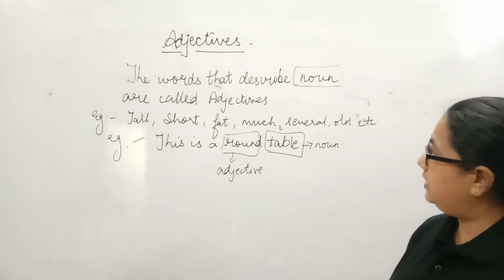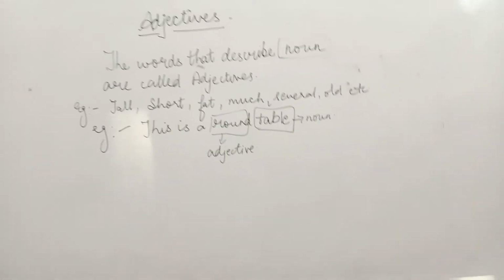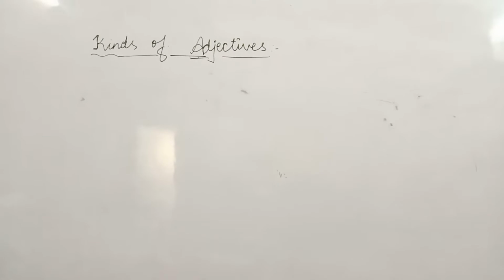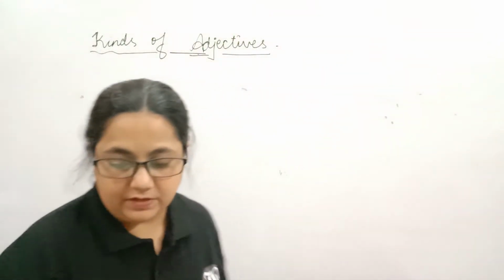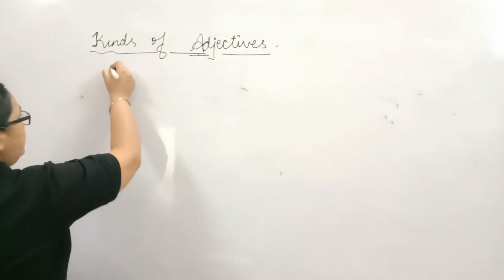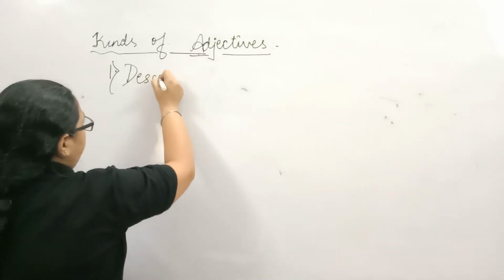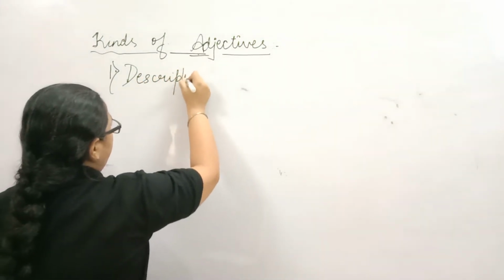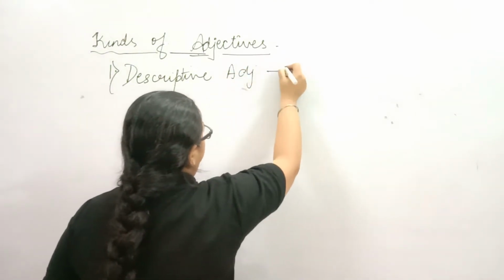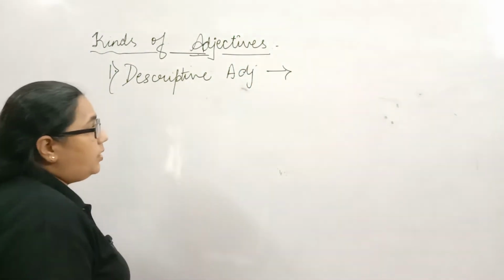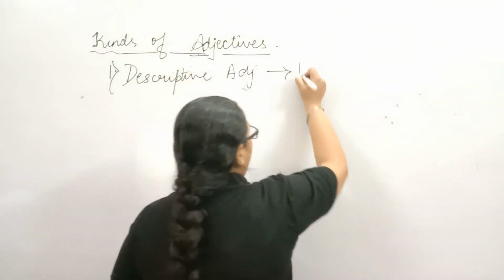Now let's come to the kinds of adjectives. The first kind being descriptive adjective. Now descriptive adjective means the word that describes the quality of a noun or a pronoun.